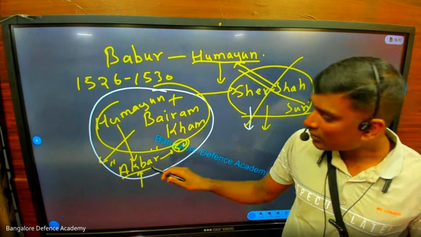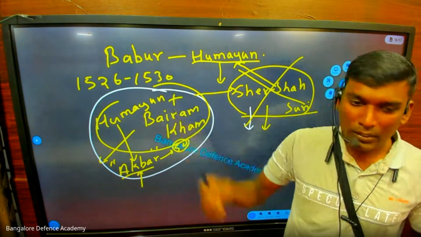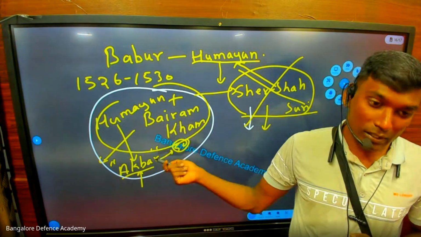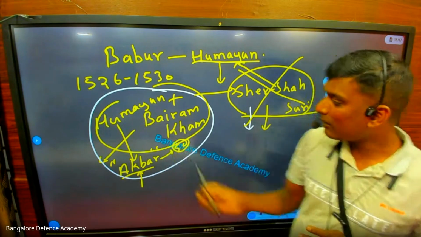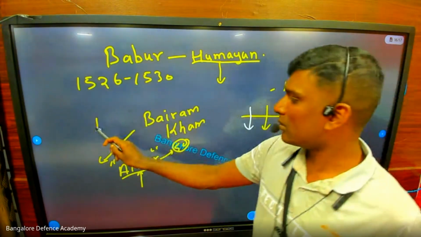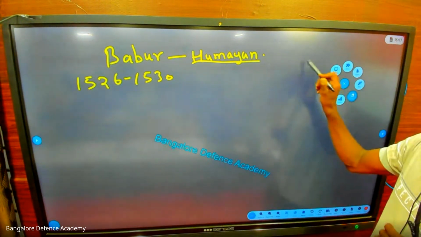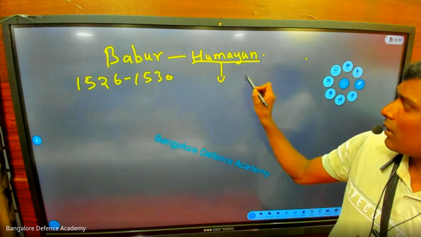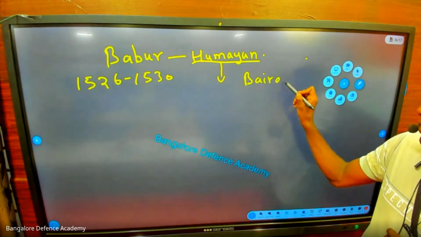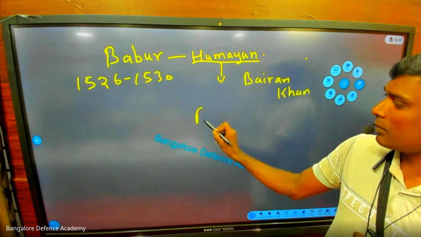So you should remember who is the baby here. Akbar. Now, who is Akbar's father? Humayun, Bairam Khan, or Babur? History you will write upside down, you will write everything confused. It takes a lot of effort to understand all these things. Samajh mein aaya? I'm telling you in the easiest way to understand. Bairam Khan is the officer here, and Akbar is the baby here.